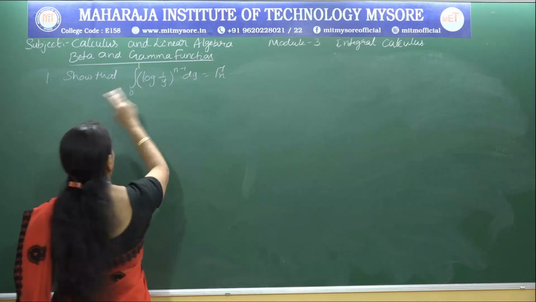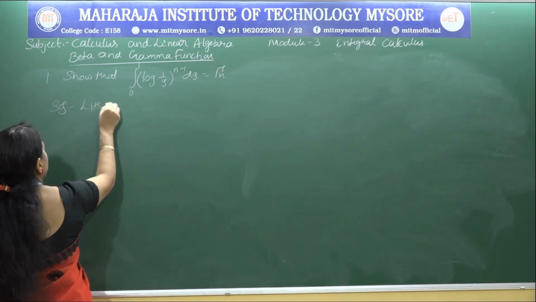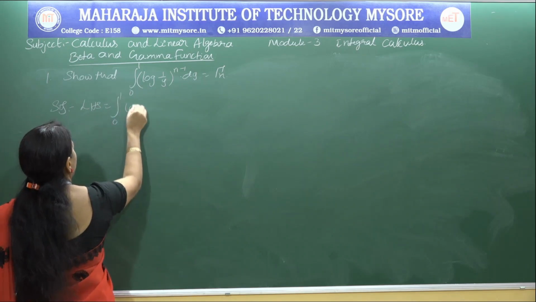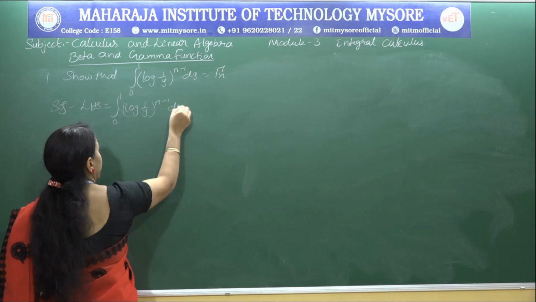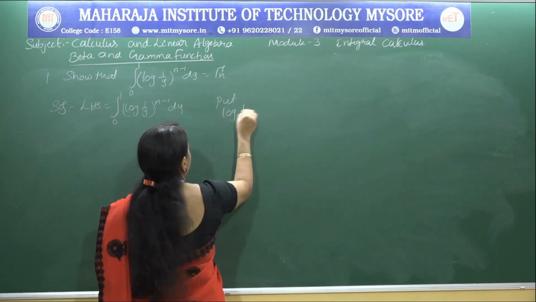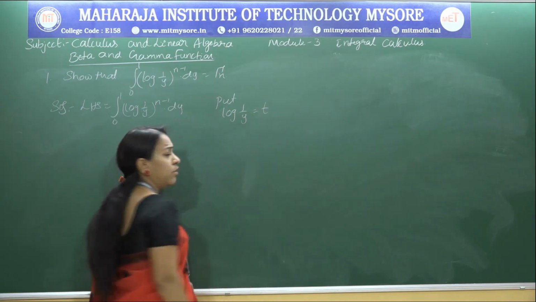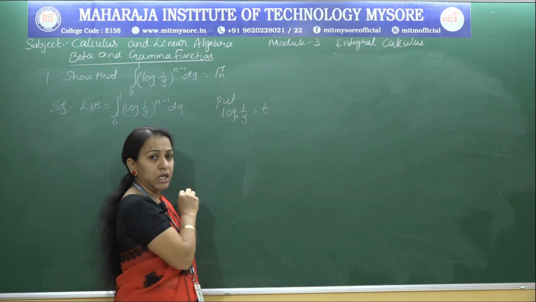So consider the LHS and substitute for the log function, that is (log 1 by y) whole power n minus 1 into dy. I substitute log 1 by y equal to some other variable t. We know that here we have base e, right.